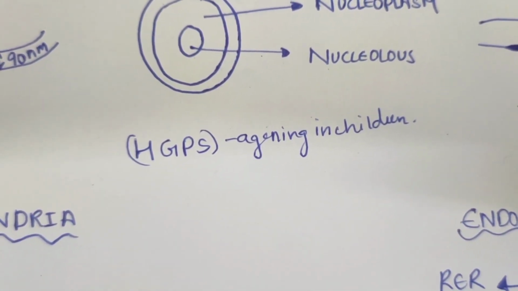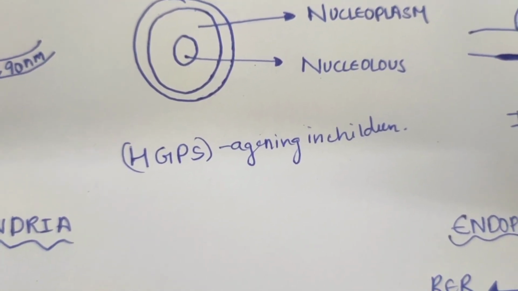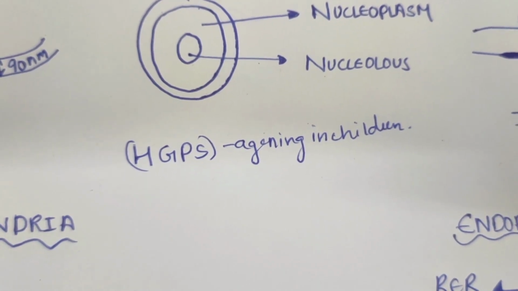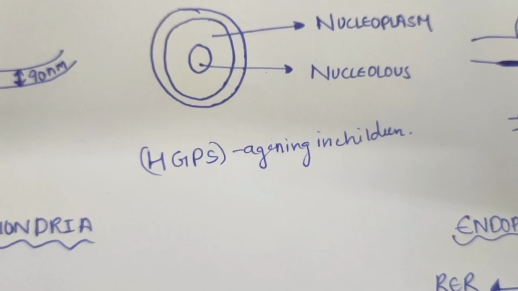Now here you can see a syndrome named Hutchinson-Gilford progeria syndrome, which is very rare; we can see one case in 5 million. It causes aging in children from birth, and it is seen due to accumulation of an abnormal protein called lamin A in the nucleus.